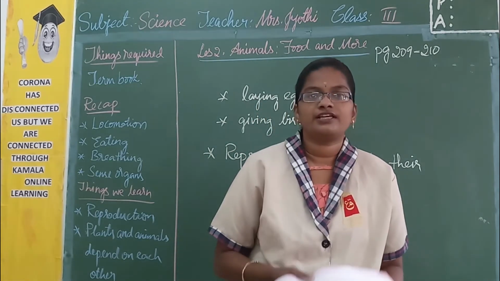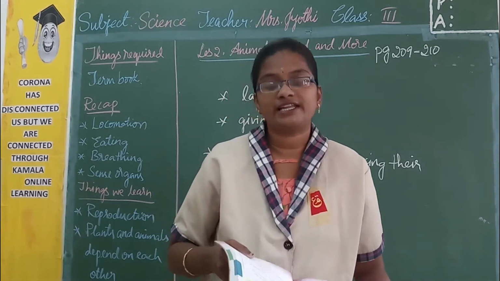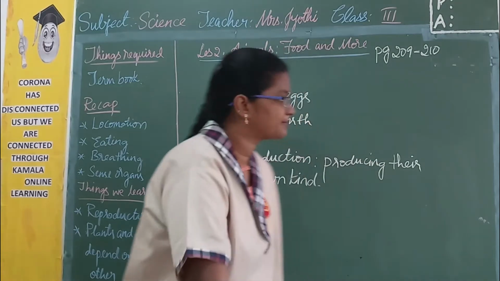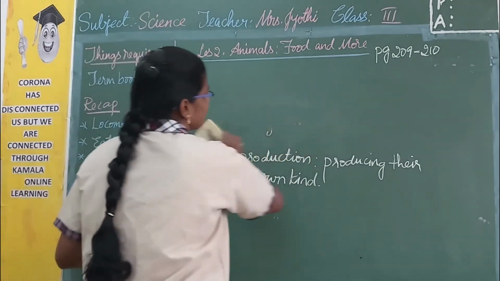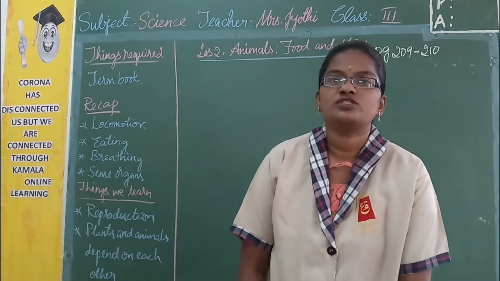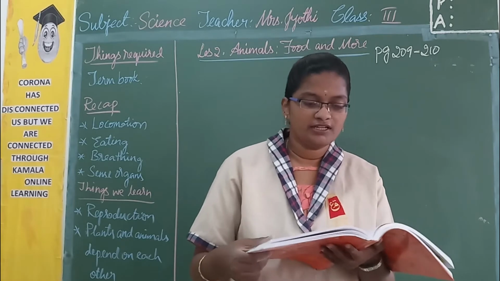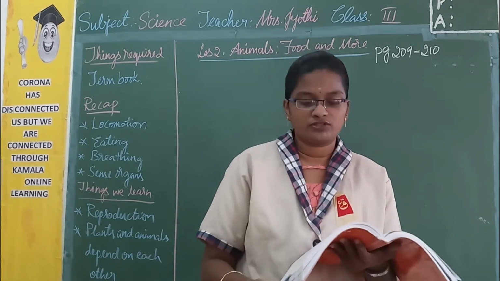Then here there is a box for you on page number 211: Checkpoints. Choose the correct answer. There are three questions given to you and the options are also there. Among them, you have to choose the correct one.